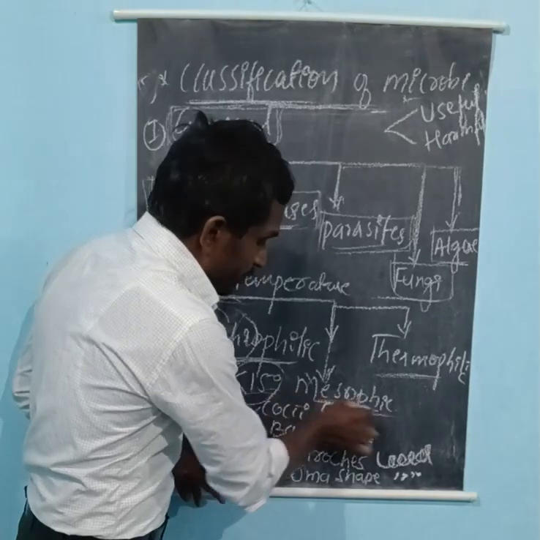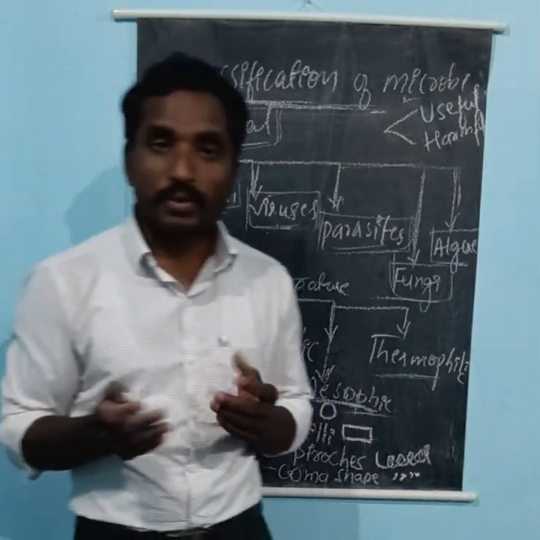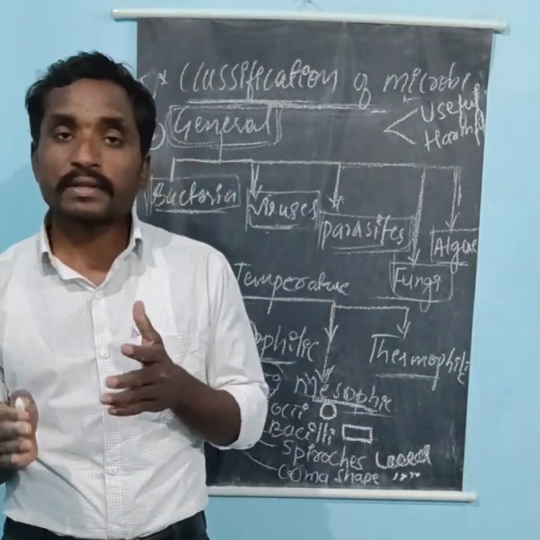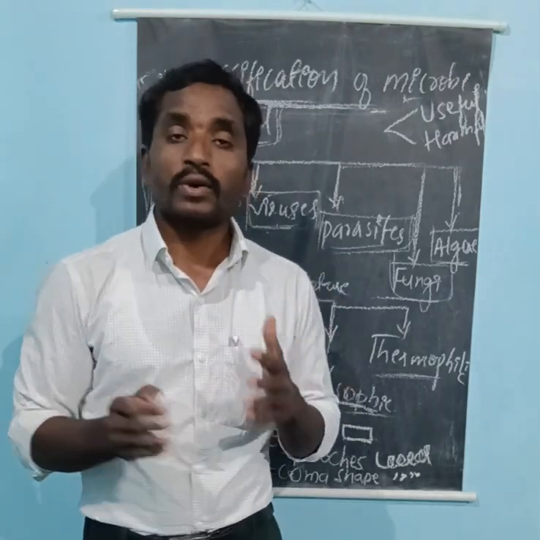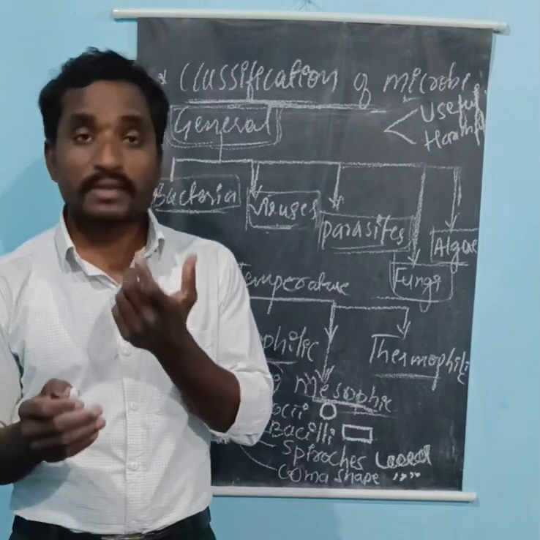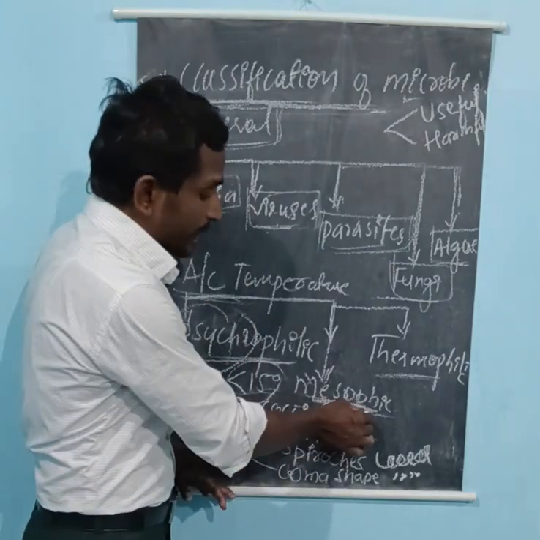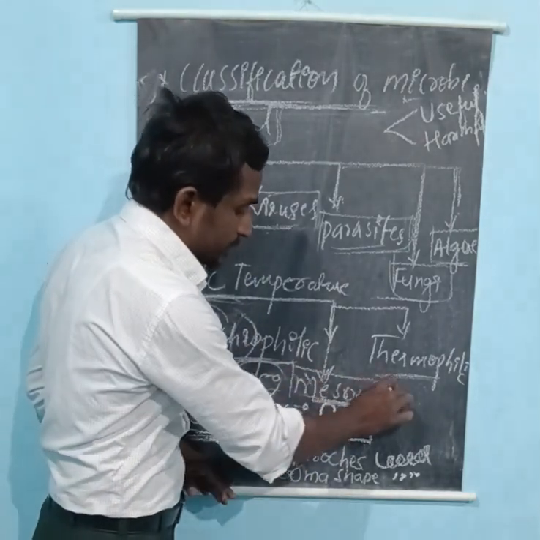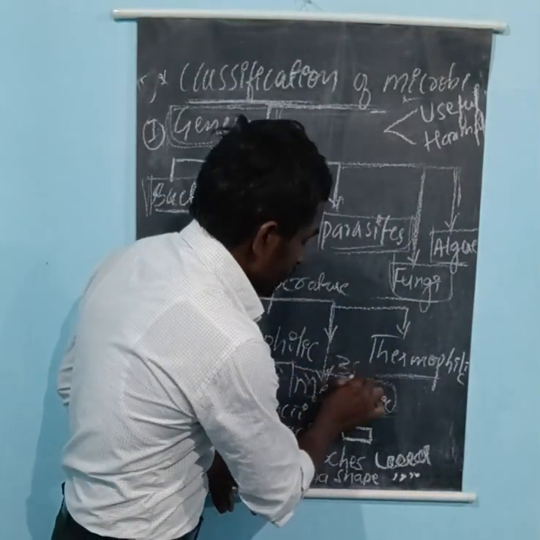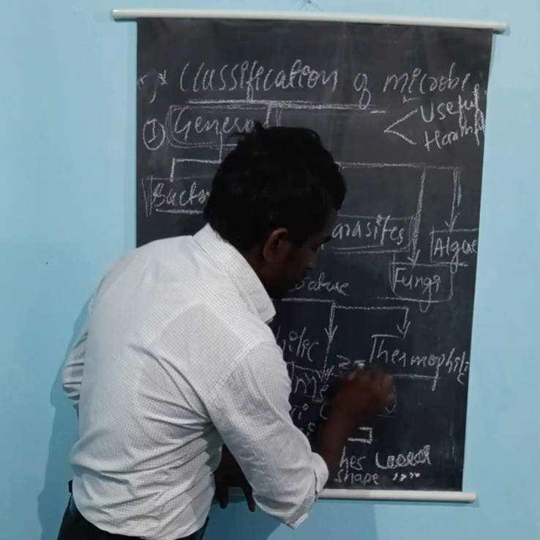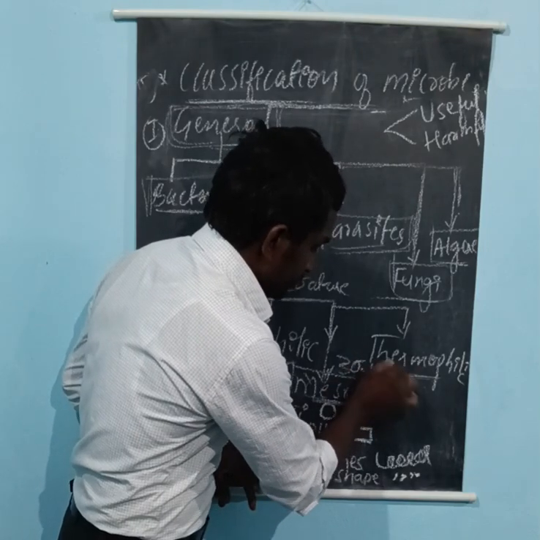Now come to the mesophilic microorganisms. Meso means normal. These microorganisms need a normal temperature, as human beings need, so they are considered mesophilic microorganisms. That is 30 to 40 degrees Celsius.